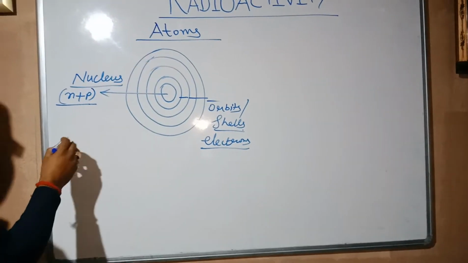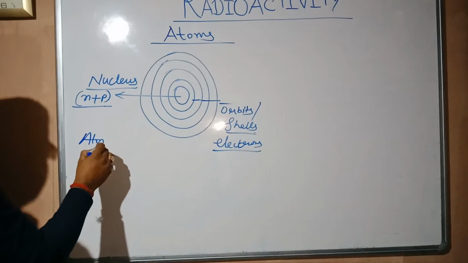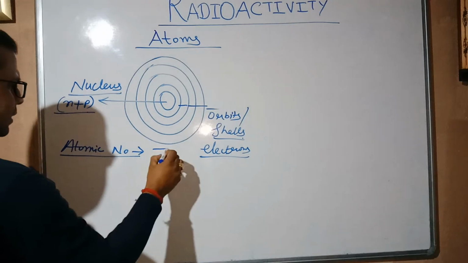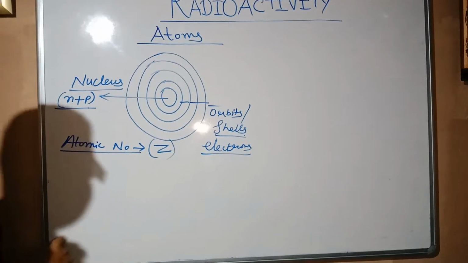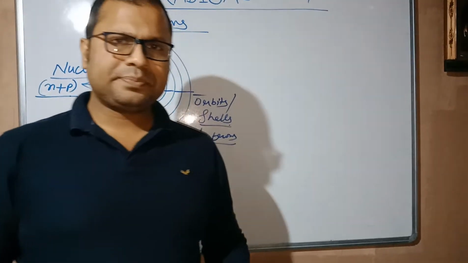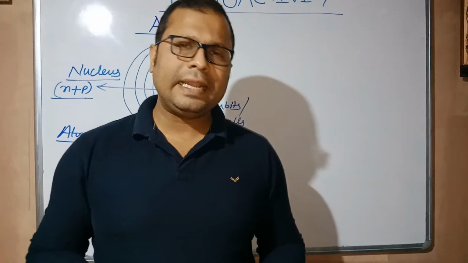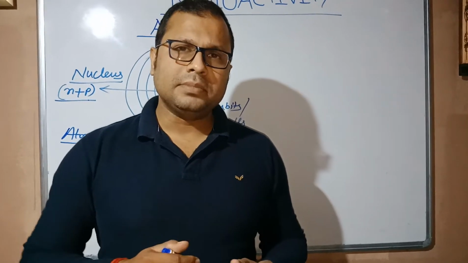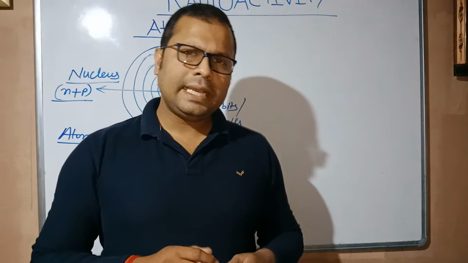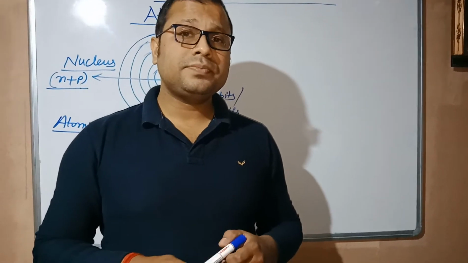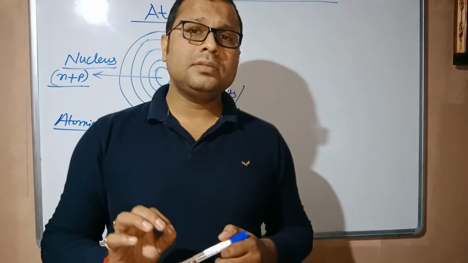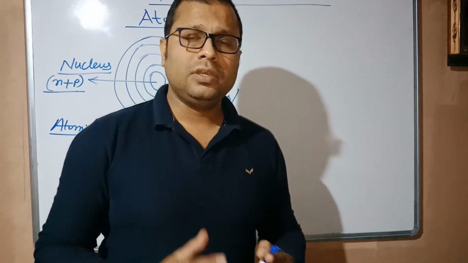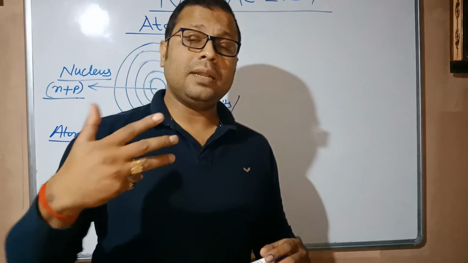If an atom is there, then obviously an atomic number will be there, students. Atomic number is represented by Z. Now, how do we find the atomic number? You will say, sir, the number of electrons or the number of protons is known as the atomic number. You are right, but somewhere you are also wrong. The most prominent way to find the atomic number is not the number of electrons; we have to go through the number of protons.